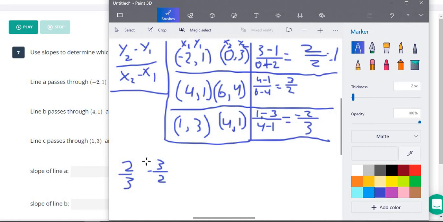So this was just a coincidence. I did not even know the answer to this question yet. I had not done the math when I just randomly chose these, but it worked out absolutely perfectly. Well, except they're flipped, but that's okay. So 3/2 is our slope here, and then negative 2/3 is our slope here. So these are opposite reciprocals. One's positive, one's negative, and then they have the fraction flipped upside down. So that means B and C are going to be our perpendicular lines.